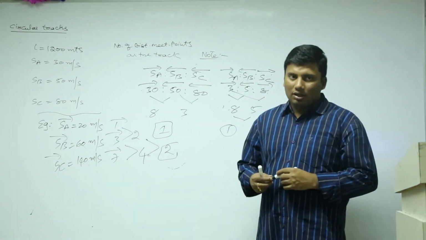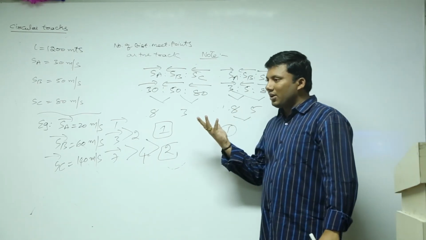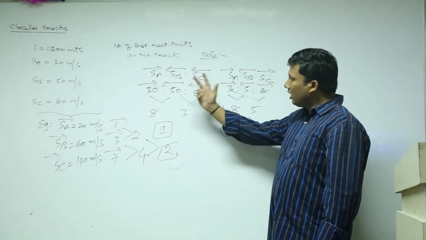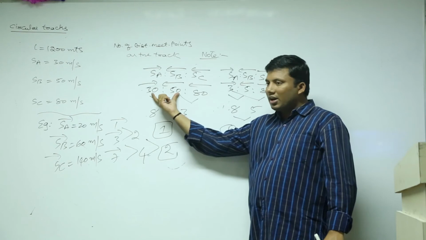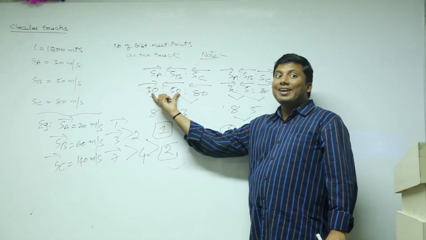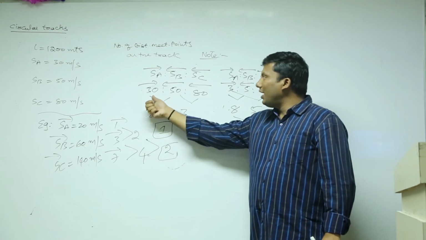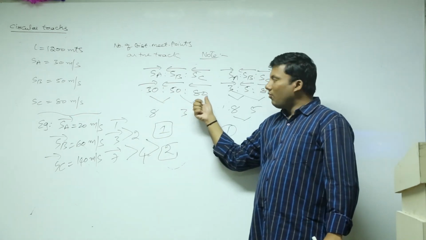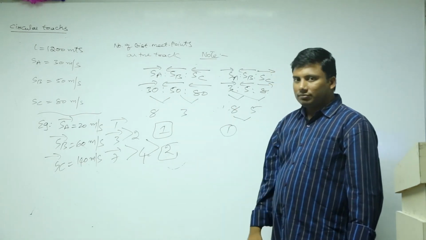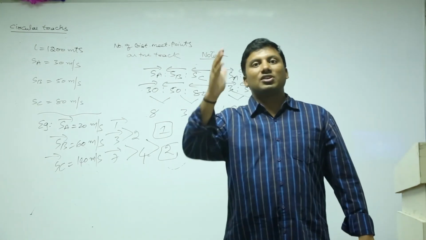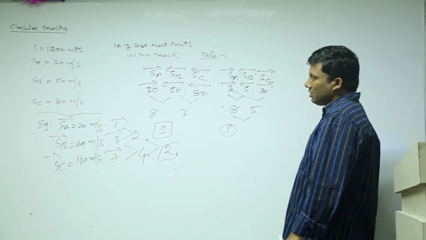Right? So any number of people, it makes no difference. First question you can solve. If one is in this direction, other two in opposite, in 1 second, how much will it cover? 80. In 1 second, 80. 1200, how much? If A and C are traveling in opposite direction, in 1 second, 110. 1200, how much? Take the LCM of both. It makes no difference, 2 people, 3 people, 4 people. Depending upon the arrows, you keep these right.